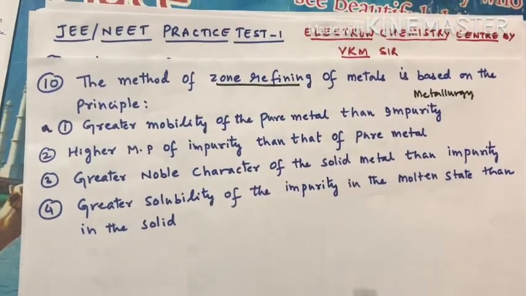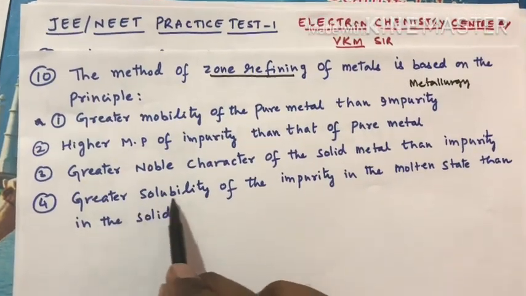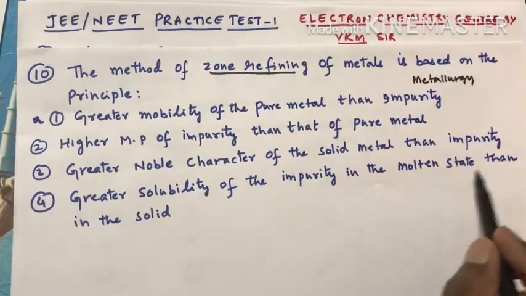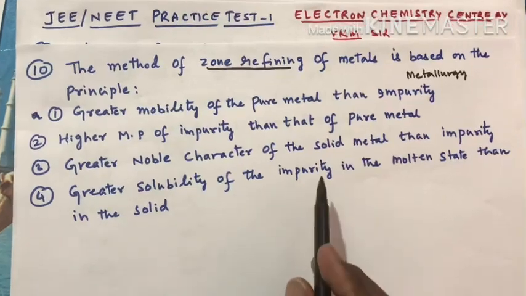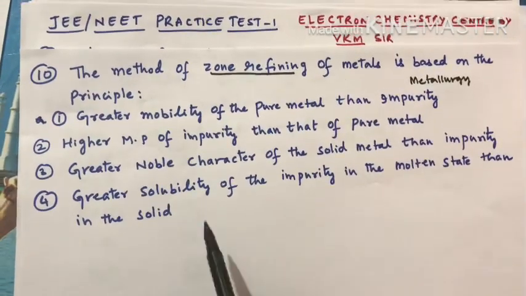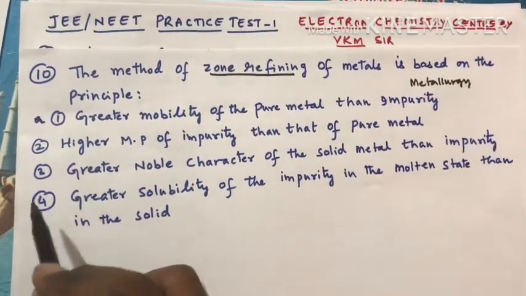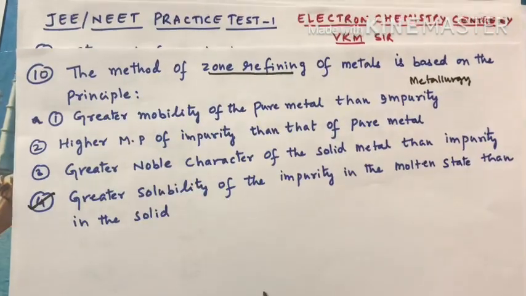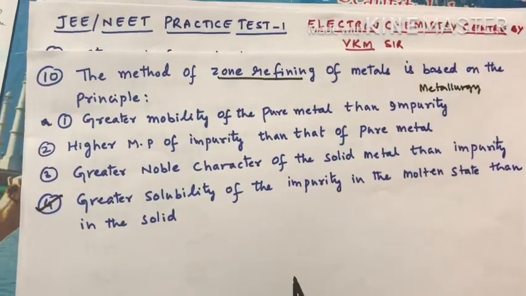So what is the principle? Principle, you can see, is greater solubility of the impurity in the molten state than in the solid state. Impurities are more soluble in the molten state than in the solid state. This is the principle involved in zone refining or fractional crystallization, that you can directly identify.